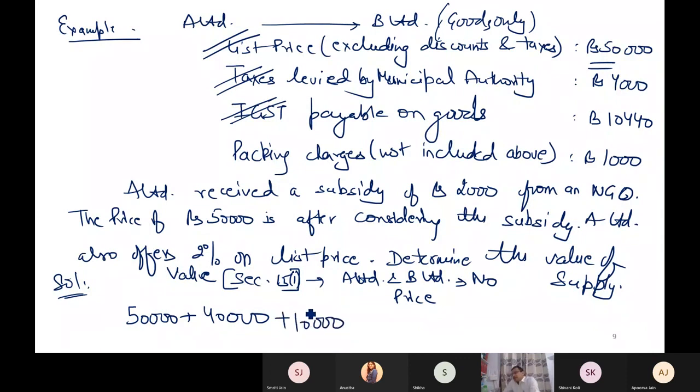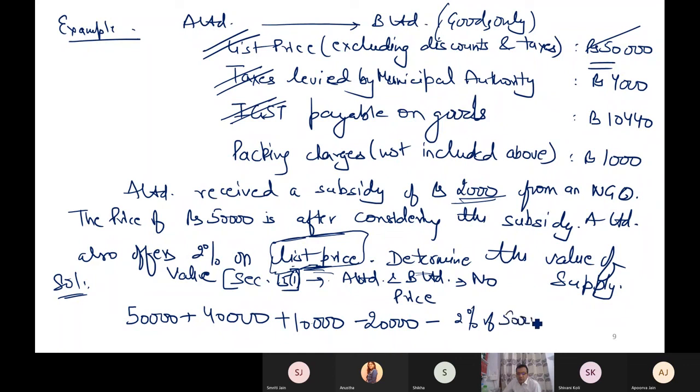Subsidy from the government I cannot deduct, but this subsidy is from the NGO, and since it has been included in 50, remove it. 2000. Minus discount. A Limited offers 2% discount on list price. If nothing is mentioned, I will assume that this discount is recorded at the time of supply in the invoice. List price is 50,000. 2% of 50,000 is 1,000.